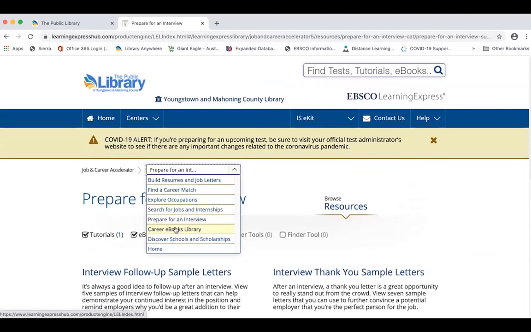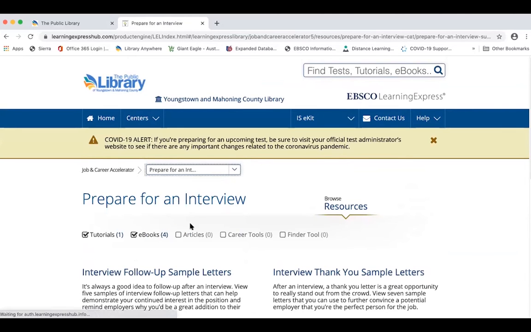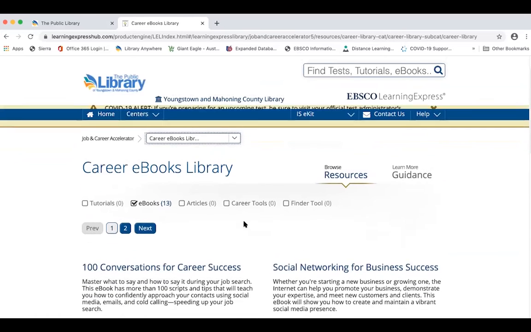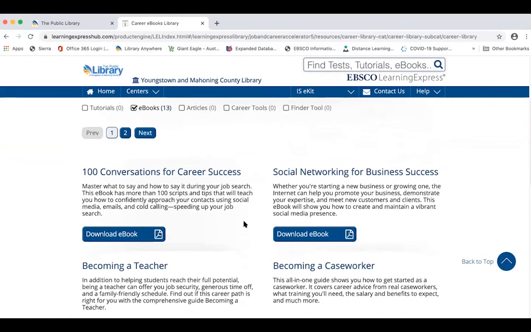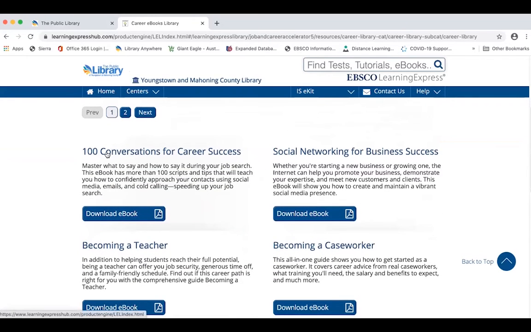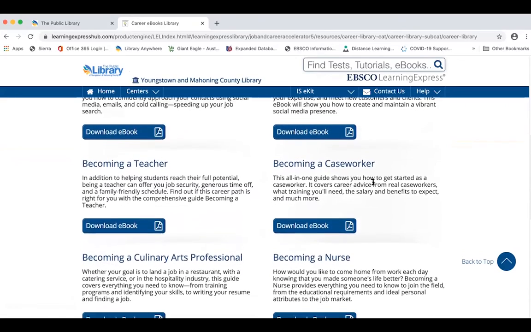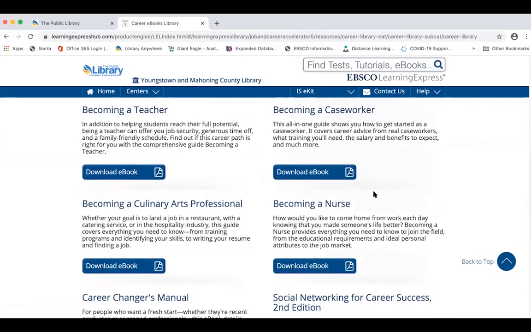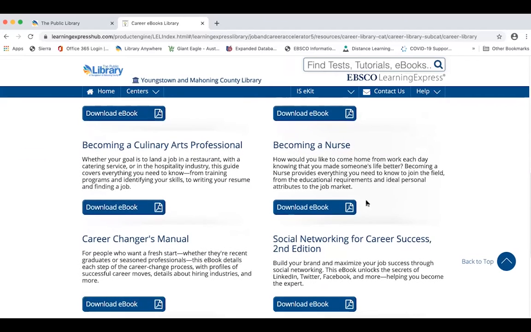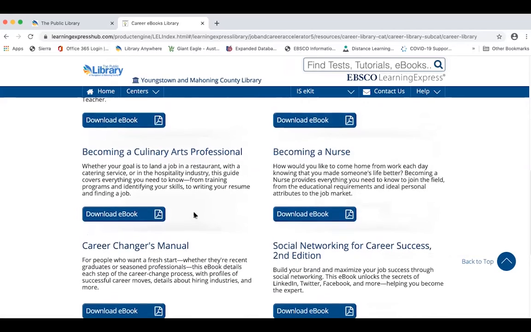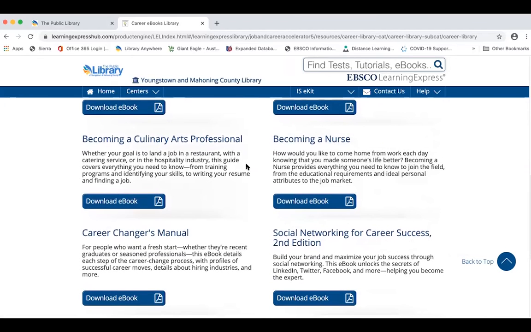The last part we're going to look at in this center is the Career eBooks Library. For all job seekers, it's got some great ebooks here. There's 100 Conversations for Career Success, Social Networking for Business Success, because social networking is a big part of looking for jobs nowadays. And they have Social Networking for Career Success as well. Plus, they have the Career Changers Manual. And again, for those going into nursing, they have Becoming a Nurse.